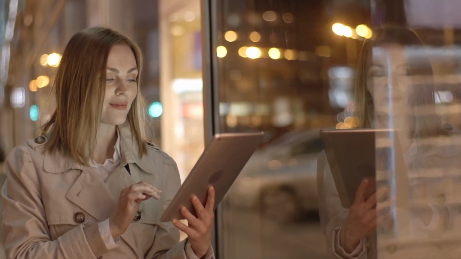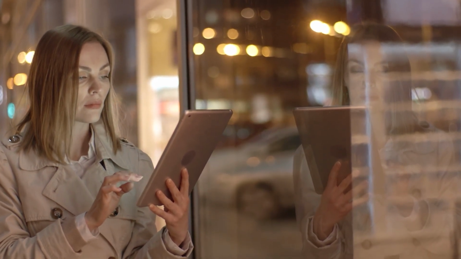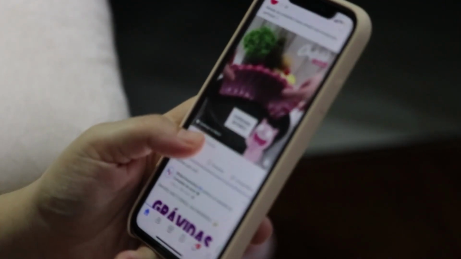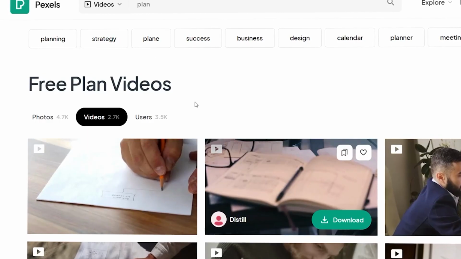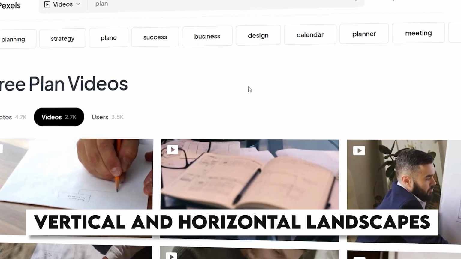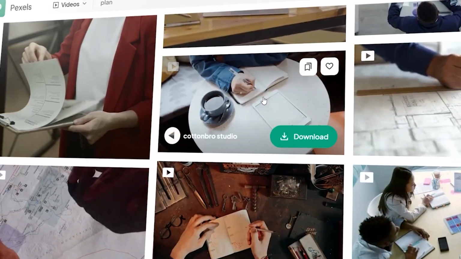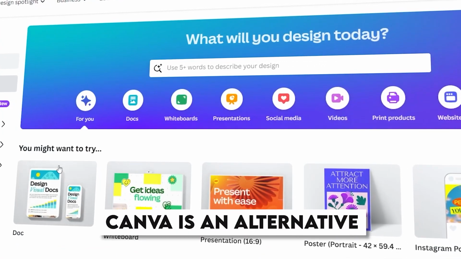The third step is to add a voiceover and visuals. The easiest solution to visuals is Pexels. In Pexels, you get a search bar to enter your subjects. This platform provides you with your script-related videos in both vertical and horizontal landscapes. The best part about these visuals is that they are copyright-free visuals. Canva is an alternative for the same purpose.